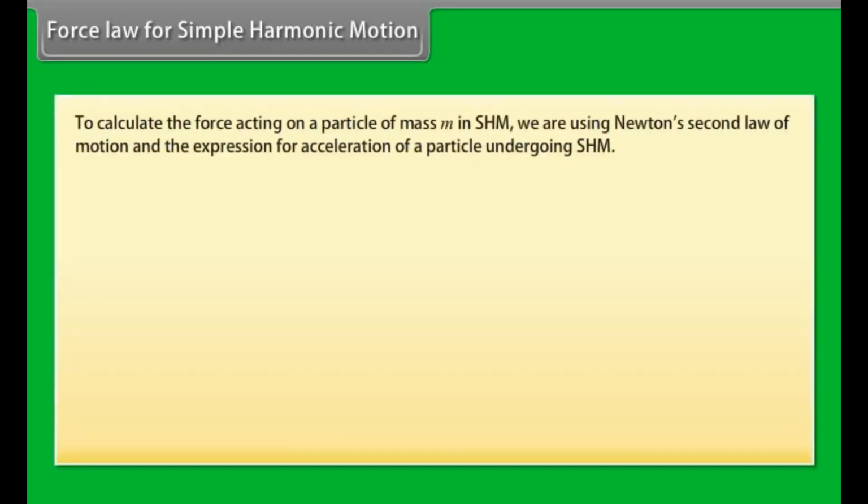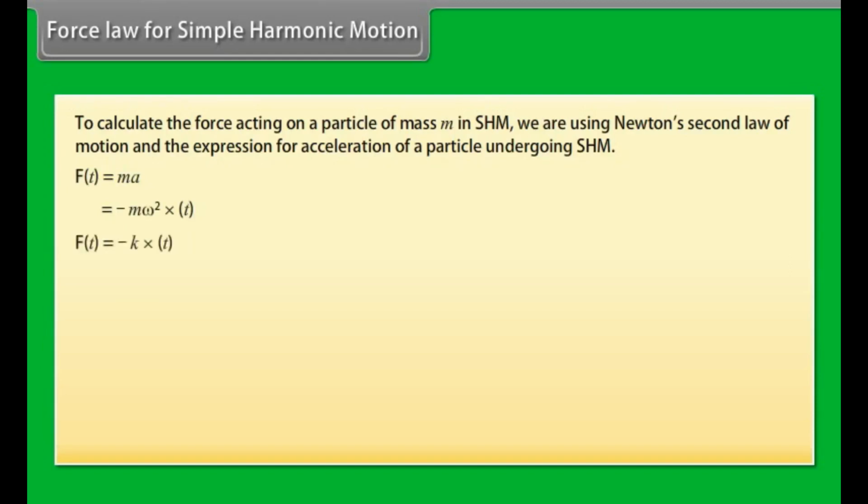Force law for simple harmonic motion. To calculate the force acting on a particle of mass m in simple harmonic motion, we are using Newton's second law of motion and the expression for acceleration of a particle undergoing simple harmonic motion. F(t) is equal to ma. Putting the value of a, we get F(t) is equal to minus m omega square x(t).